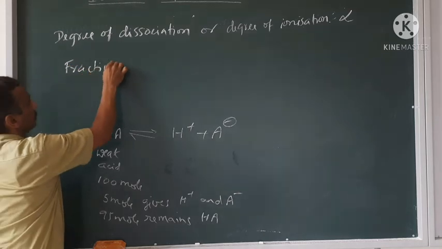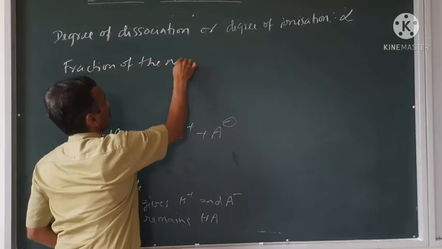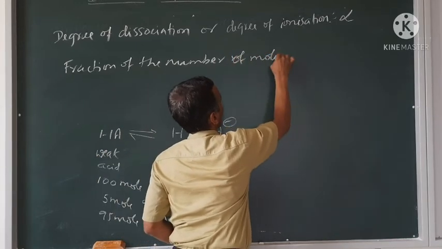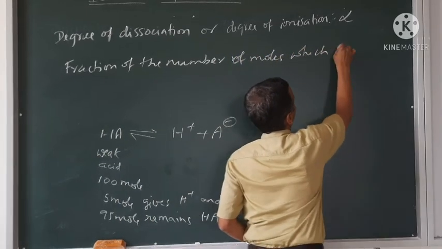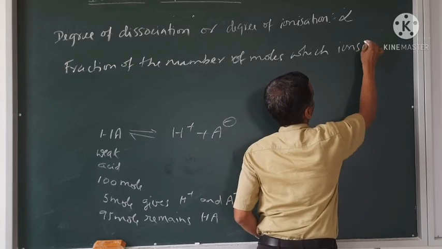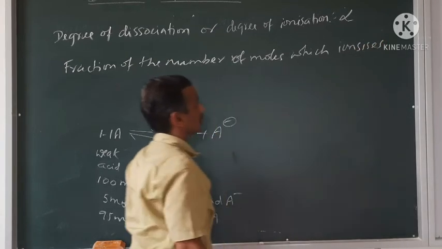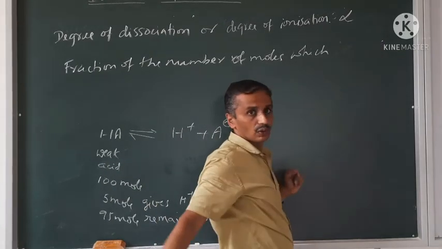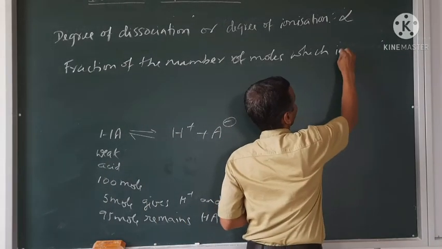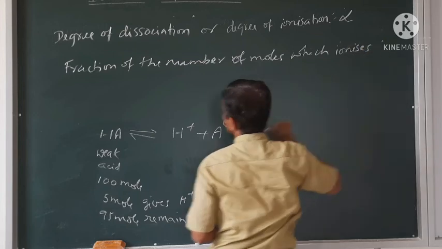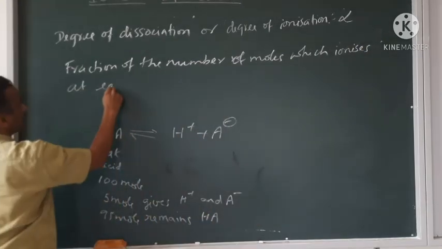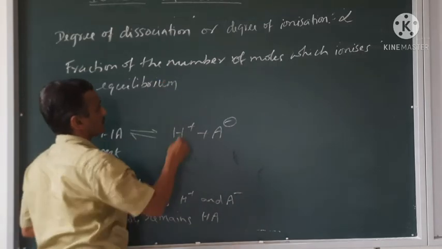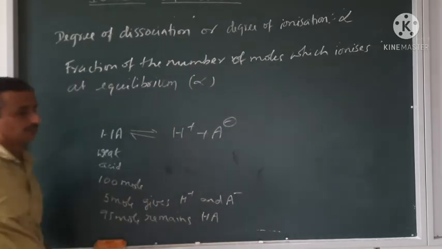The fraction of the number of moles which ionizes at equilibrium is known as alpha, or degree of dissociation.